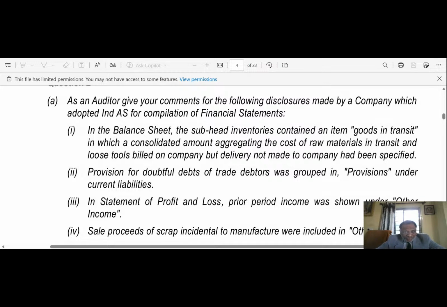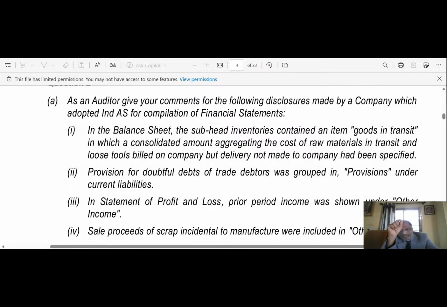During the course of examination of your audit, provision for doubtful debt of trade debtors was grouped in provision under current liabilities. The term doubtful debt is an adjustment to the carrying amount of assets. Hence, no provision is created separately, as per Ind AS 37, Provisions, Contingent Liabilities and Contingent Assets. Those provisions should be shown net in trade receivables.